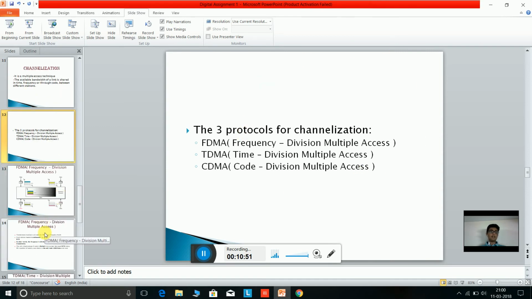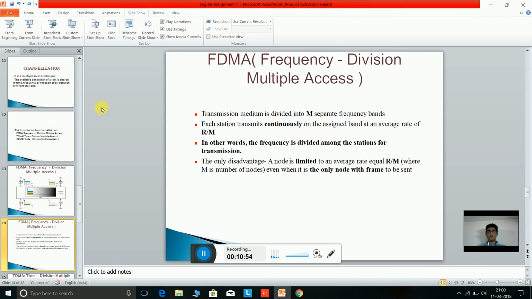First, let us get into frequency division multiple access. In this, the transmission medium is divided into M separate frequency bands. Each station transmits continuously on the assigned band at an average rate of R/M, which means that every station transmits continuously as many frames as it can on the assigned band, but the rate of transmission is R/M. In other words, the frequency is divided among the stations for transmission.